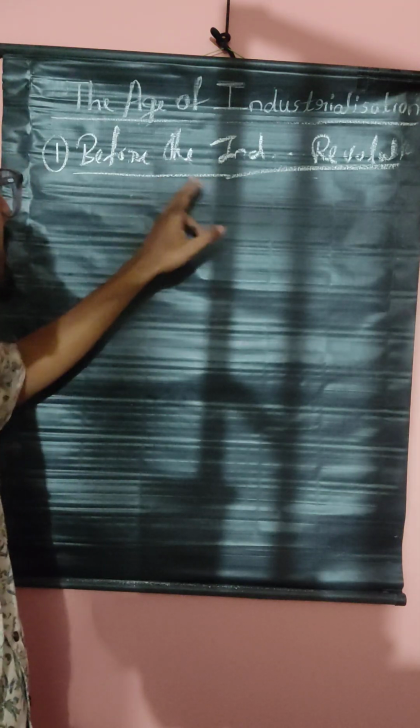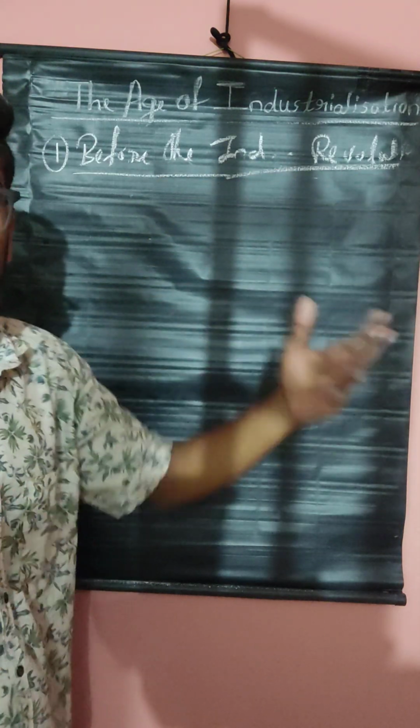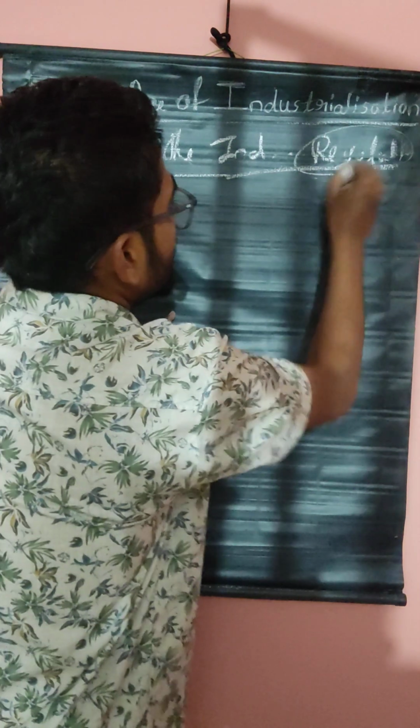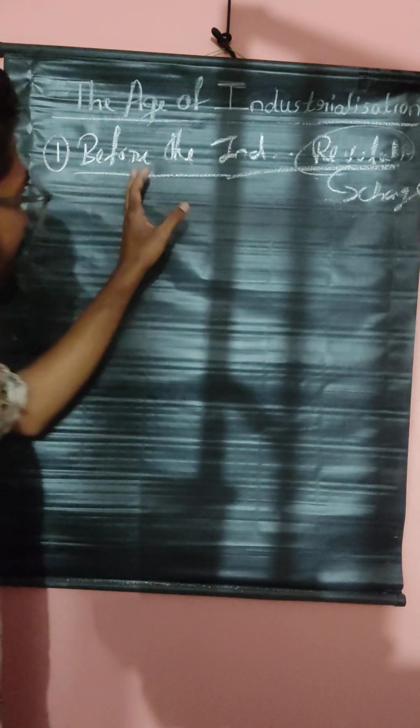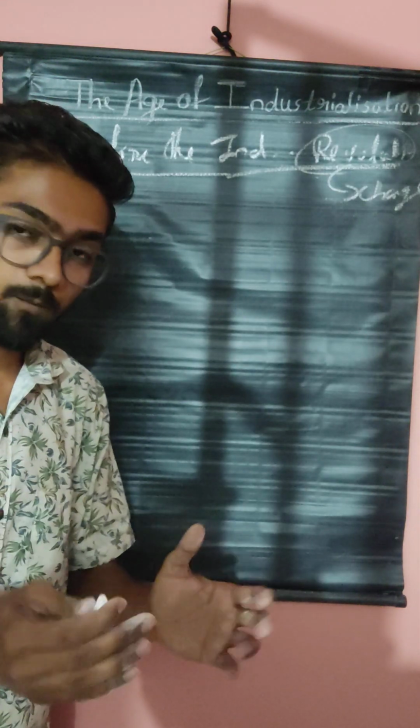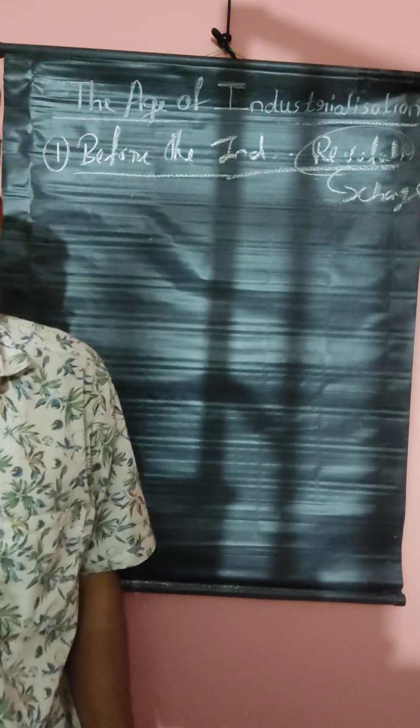Before the industrial revolution, revolution means change. Before the industries have grown, there are some sort of products which are made in India and that are exported to other countries. And this age of industrialization was started first in Britain.